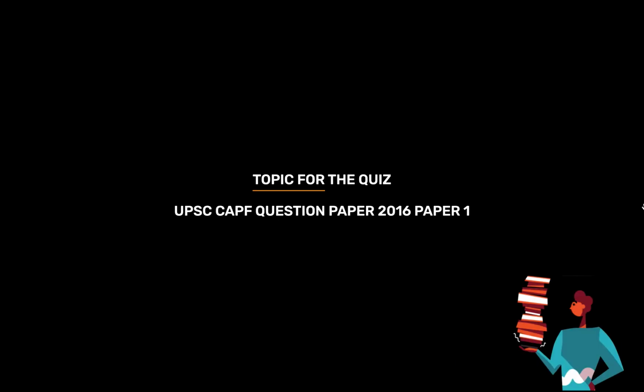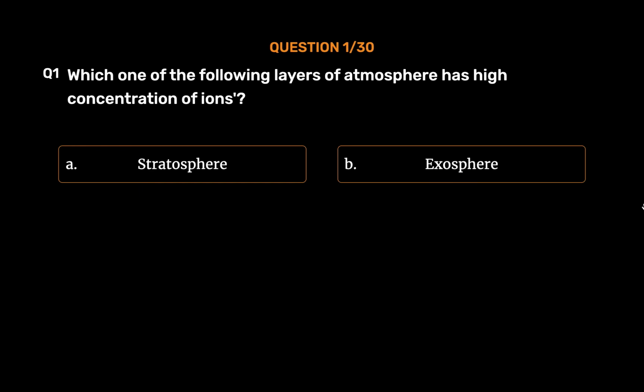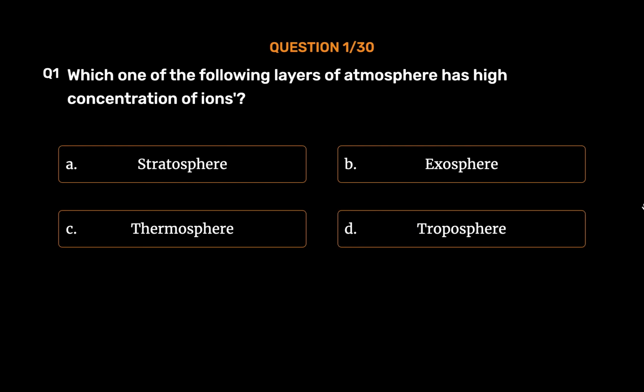Topic for today's quiz is UPSC CAPF Question Paper 2016 Paper 1. Question number 1. Which one of the following layers of atmosphere has high concentration of ions? Option A. Stratosphere. Option B. Exosphere. Option C. Thermosphere. Option D. Troposphere. The correct answer is Option C.